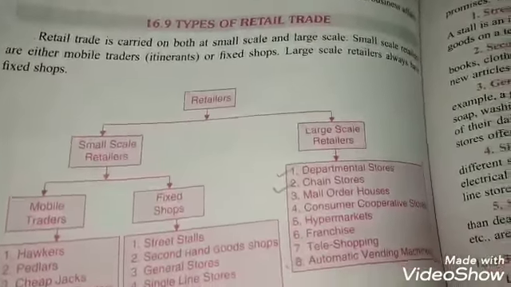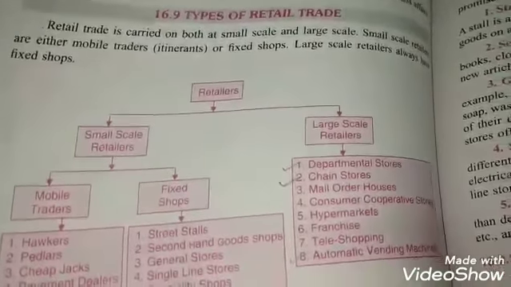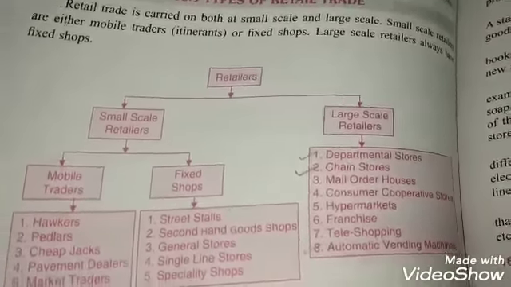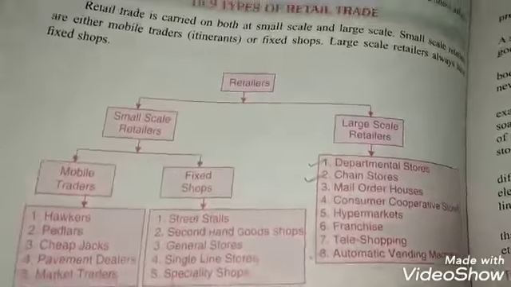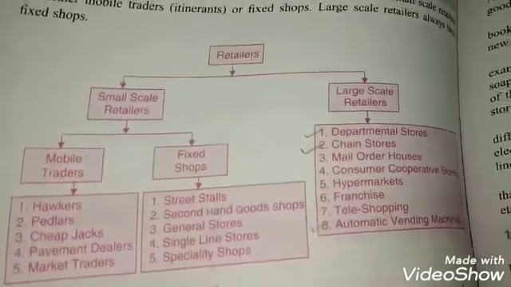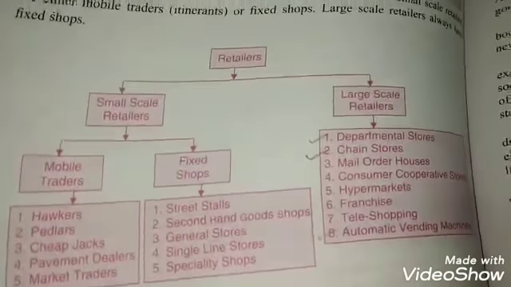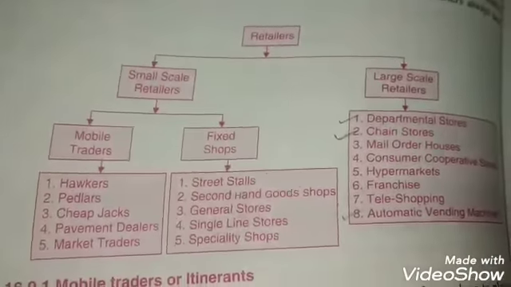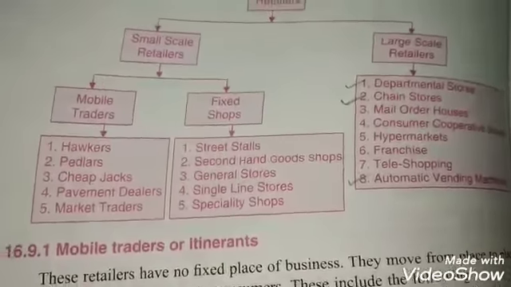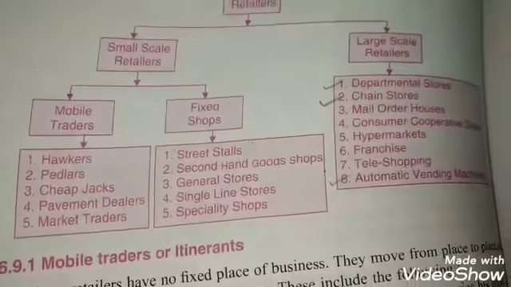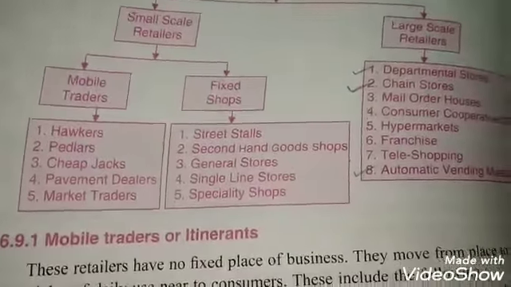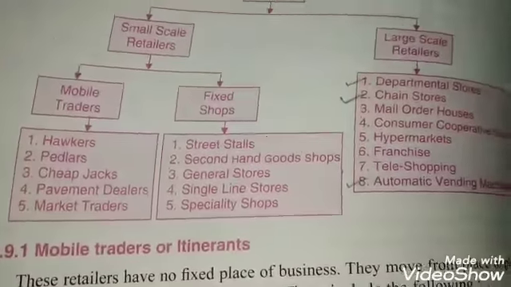Our next topic is the types of retail trade. See, there are two types: one is small scale retailers and the other is large scale retailers. Small scale retailers are like your mobile traders and your fixed shops. Mobile traders are the ones who generally do not have a fixed area. They keep on moving from one place to another, like your hawkers, peddlers, right? And fixed shops are like your street stalls, then your general stores or your single line shops. They are the examples of fixed shops.